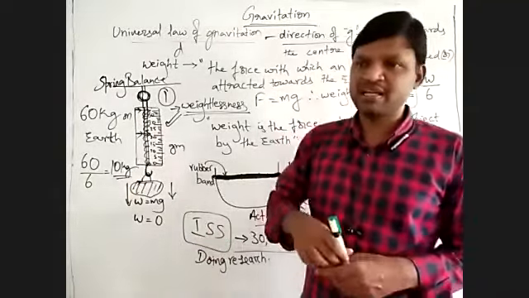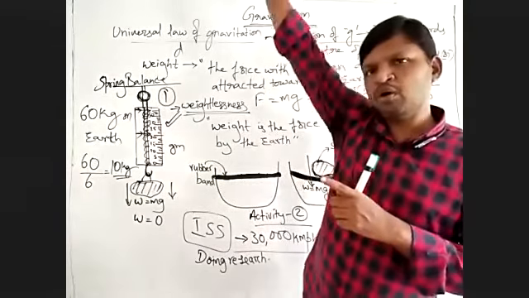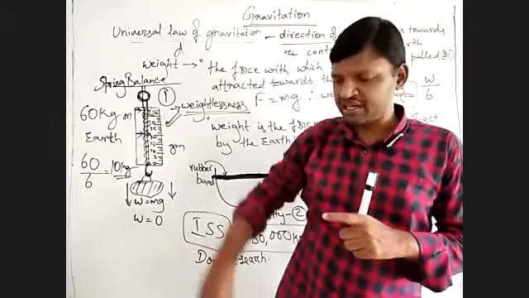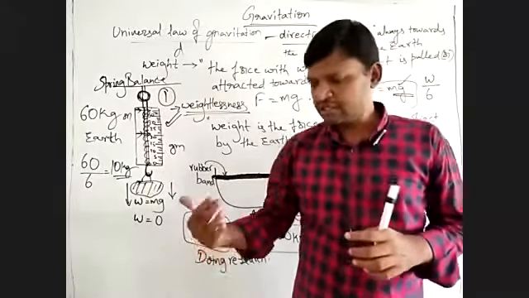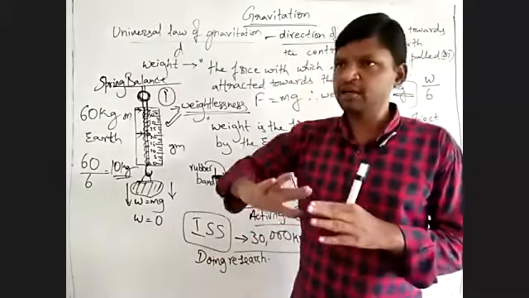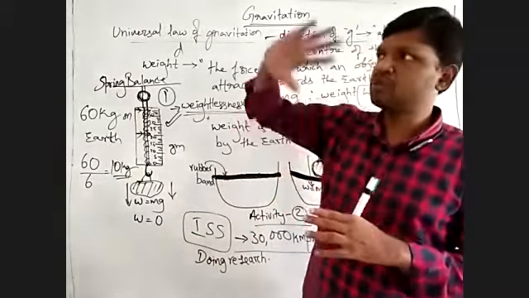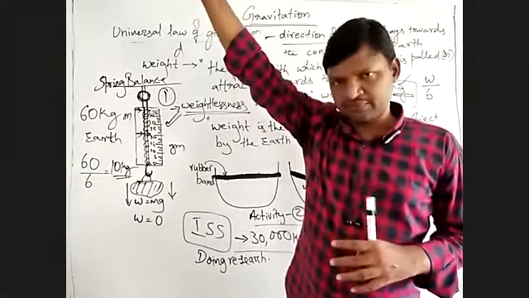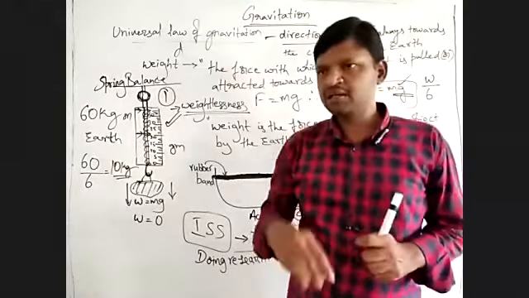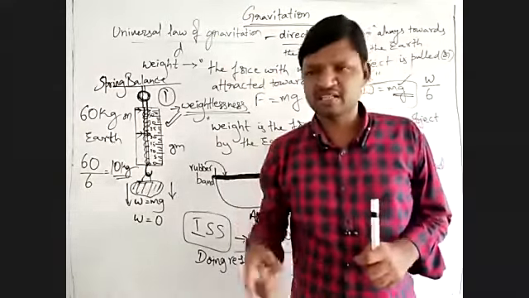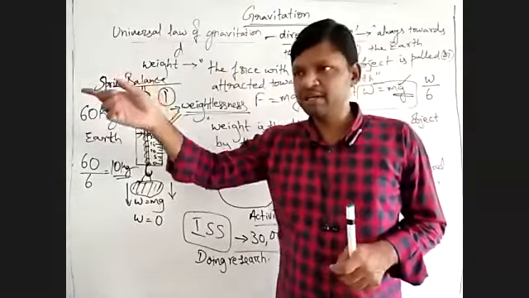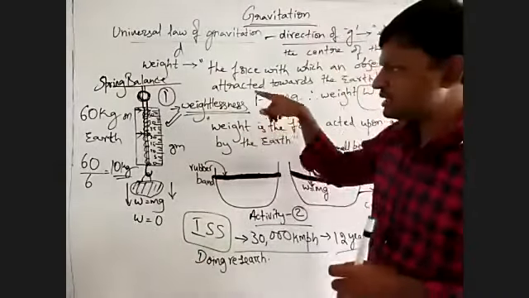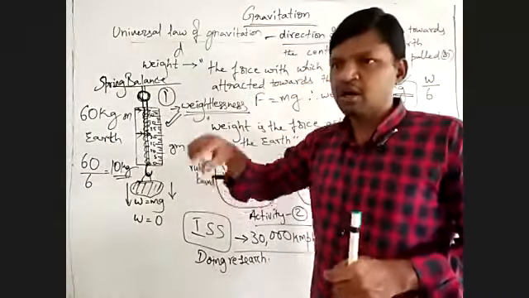In a similar case, when you go to a height above the surface of the earth, nearly double. Suppose you go 10 kilometers deeper into the earth, then to get the same effect above the surface you have to go at least 20 to 30 kilometers above the surface of the earth. Then your weight will reduce. Then the third case, at the equator your weight is less, but at the poles your weight will increase a little bit. That is due to the rotational effect of the earth. So this is about the changes of weight of a person on the earth.